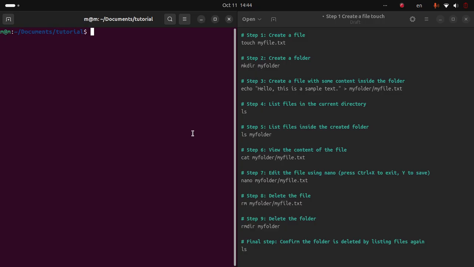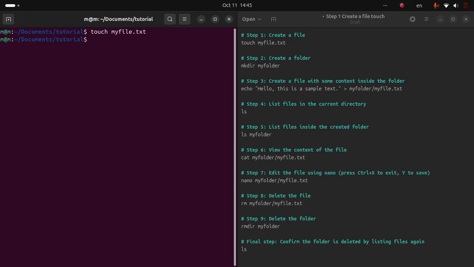Step 1, we will create a file. Here we will create a file by the following command. We have to write touch, then we have to write the file name. Like I want to create a file whose name is myfile.txt. So, touch myfile.txt. Then this file will be created.